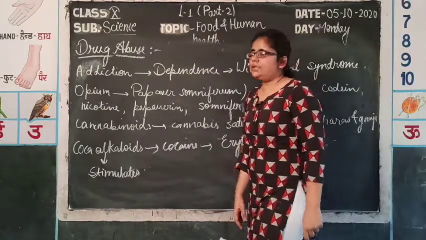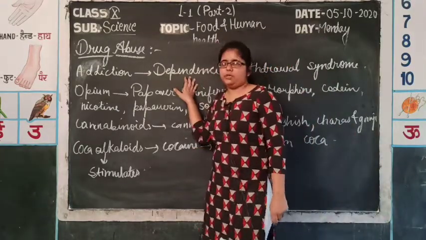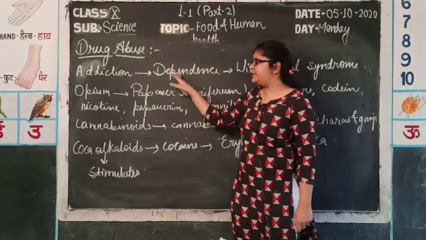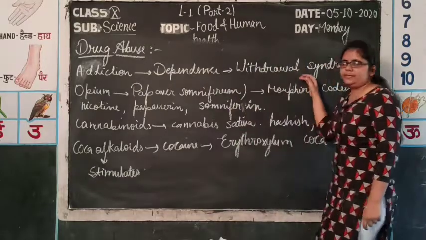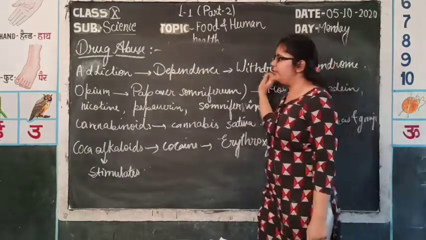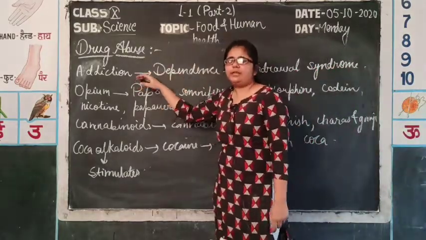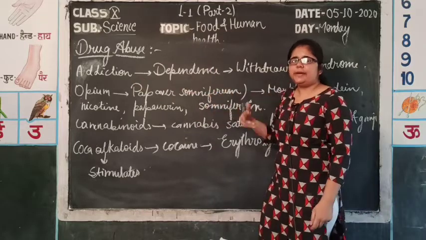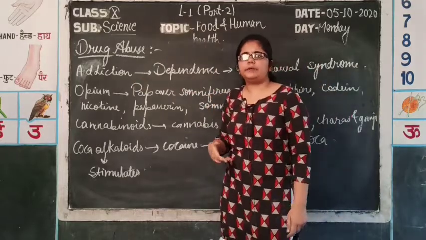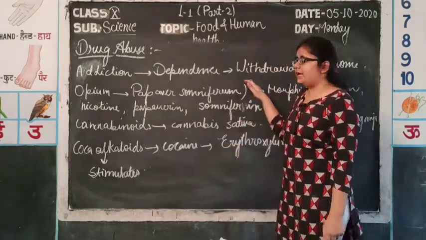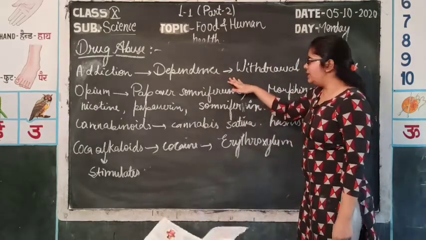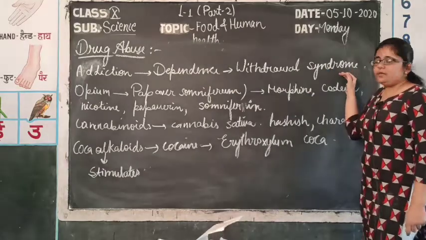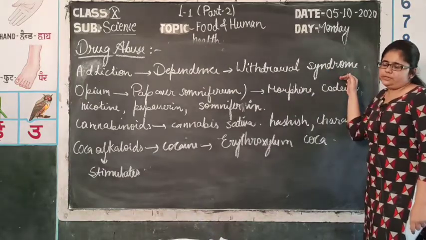Our next discussion is about drug abuse. First of all, we will discuss what addiction, dependence and withdrawal symptoms are. Addiction involves dependence, that means depending on a particular smell or substance without which you will have some symptoms. If the toxic substances used are discontinued, these symptoms are known as withdrawal syndromes.